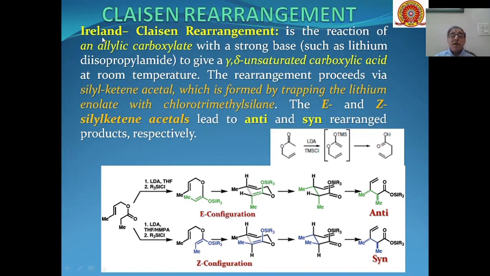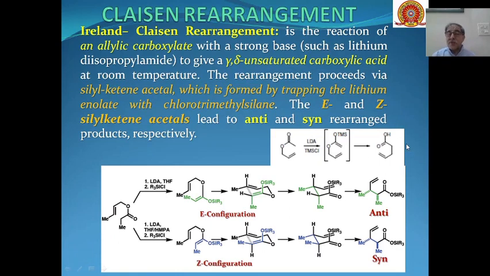The next is Ireland-Claisen rearrangement. Here the allylic carboxylates, in the presence of a strong base such as lithium diisopropylamide, give gamma, delta unsaturated carboxylic acids, and the reaction proceeds at room temperature. So we can see over here this is an allylic carboxylate in the presence of LDA, that is lithium diisopropylamide, and trimethylchlorosilane, TMSCl.